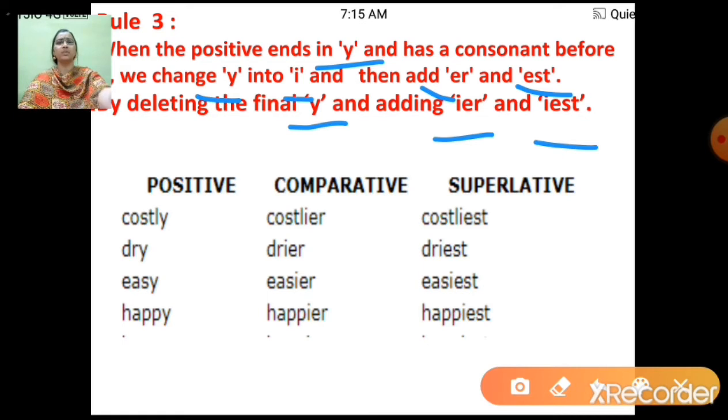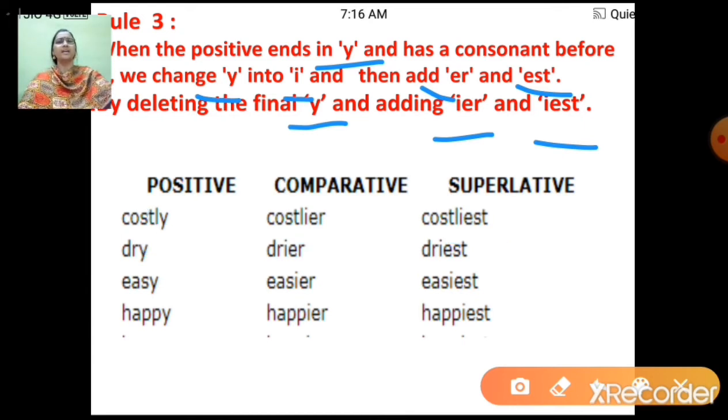For example, costly. See, it is ending with y. So what I'll do, I will cut this y from the end, and instead of y, I will write ier. So it will be costlier. And then in the superlative, I will write iest, that is costliest. Got it?